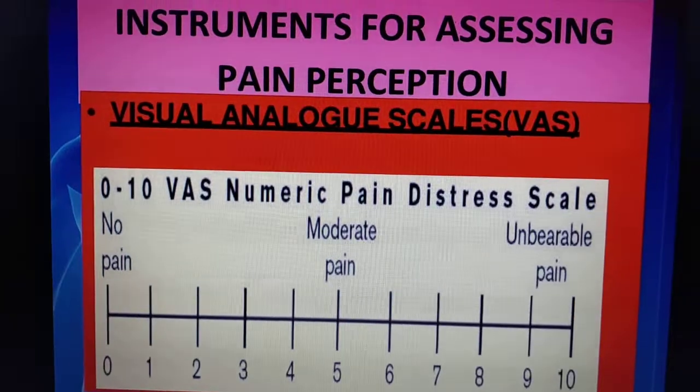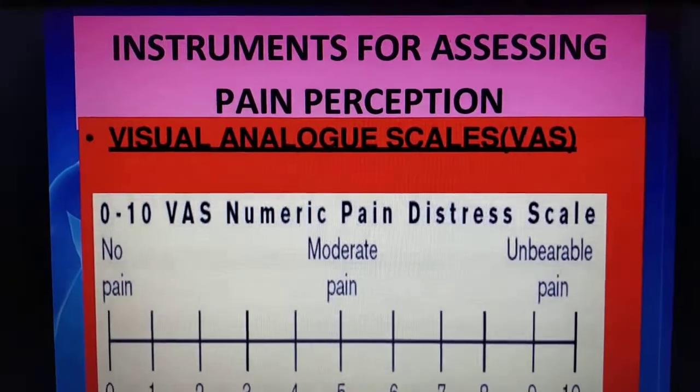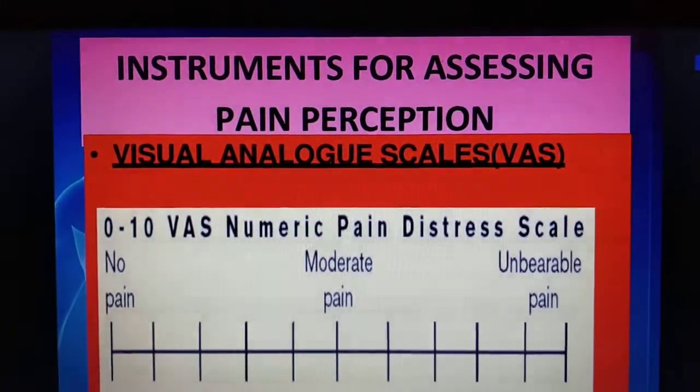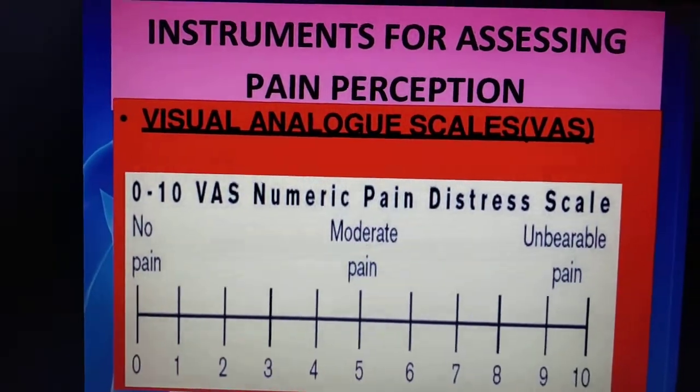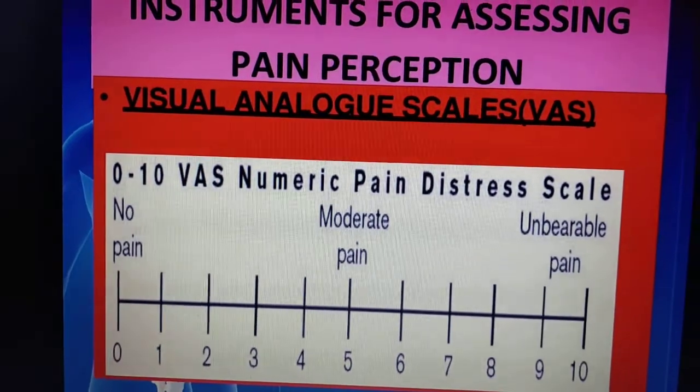This is for adults, we can use it. Like for children, can we use this? Children do not know, isn't it? Then how are we going to measure for children? Think.